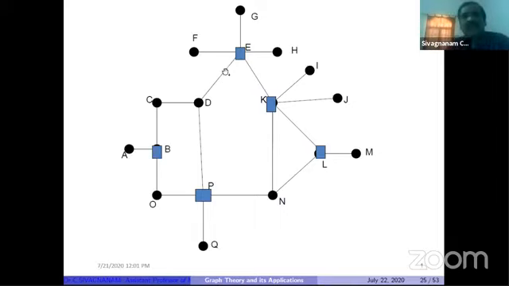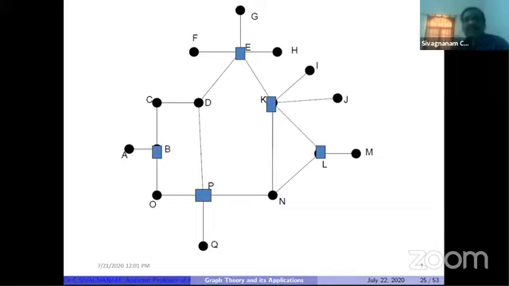And where can we fix the lab? So that the maximum number of people can utilize the lab easily, we need the vertex having maximum degree. The vertex E has maximum degree, so you can construct the lab either in E or K. K also we can use for the lab. So like that, we can convert our real-time problem into a graph model.